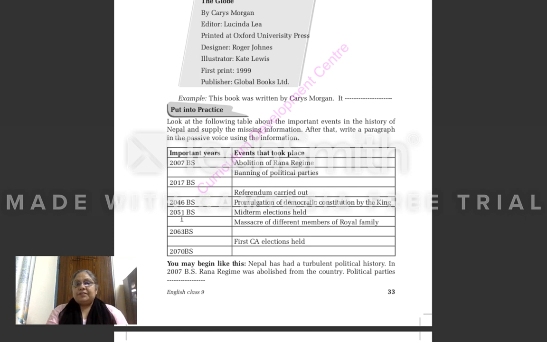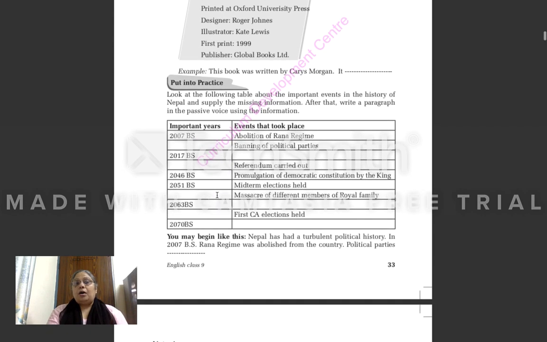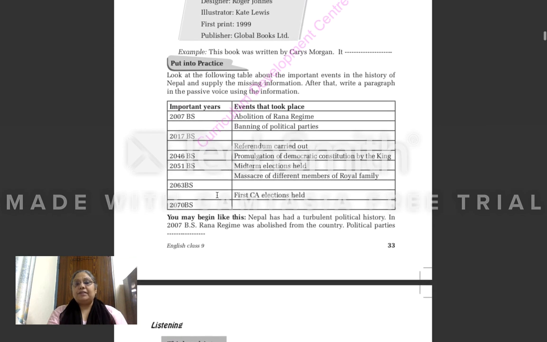If the date is missing, you will fill the date according to the operation being performed, and if the operation is missing, date is given, then you will find out that in this year which operation was or which event took place. Okay, after filling the table, what you have to do is that you have to write a paragraph, but in that paragraph all the sentences should be in the passive voice. I'm not talking about active voice, I'm talking about passive voice.